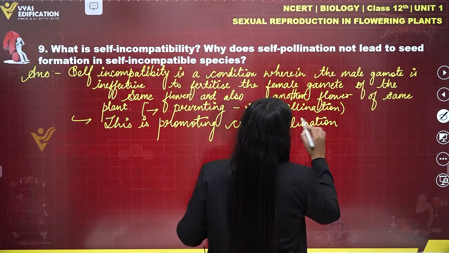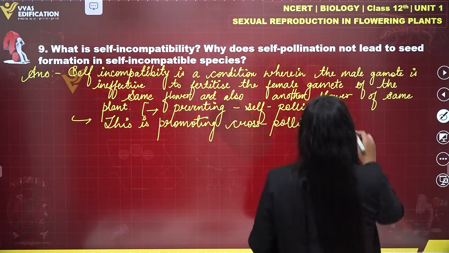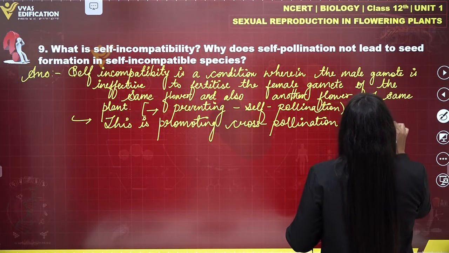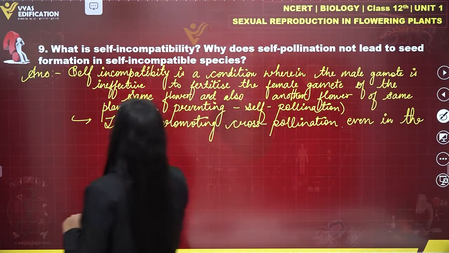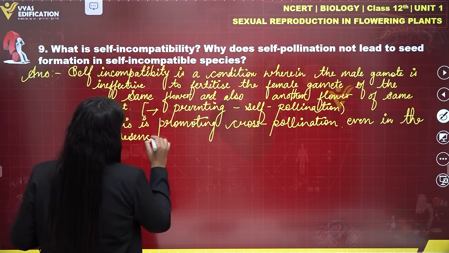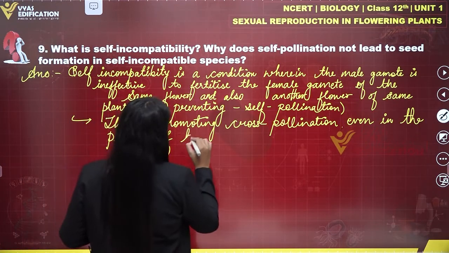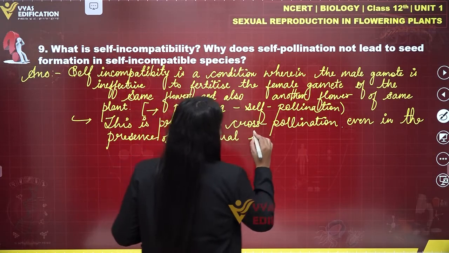This is promoting cross-pollination even in the presence of bisexual flowers.